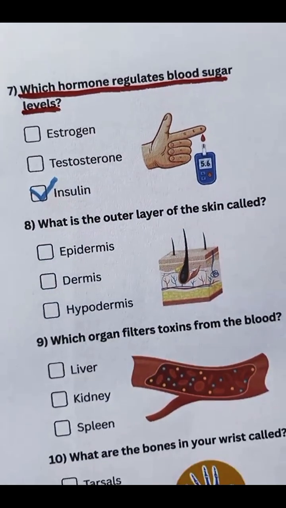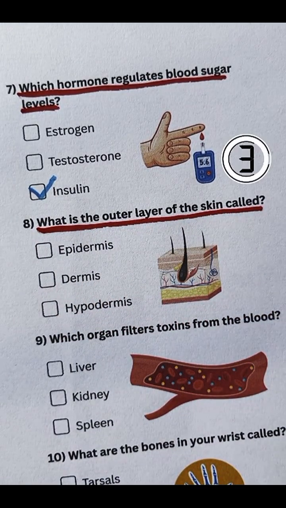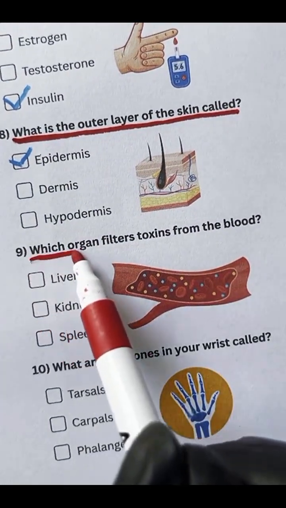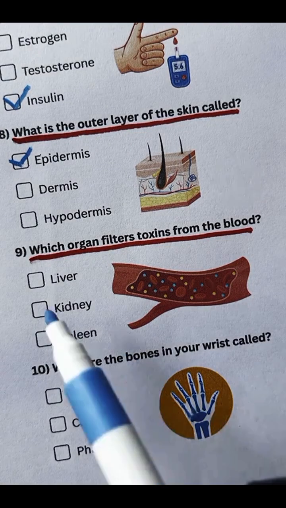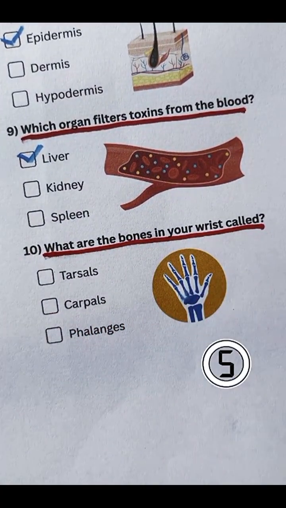Insulin. Question 8. What is the outer layer of the skin called? Epidermis. Question 9. Which organ filters toxins from the blood? Liver. Question 10. What are the bones in your wrist called?